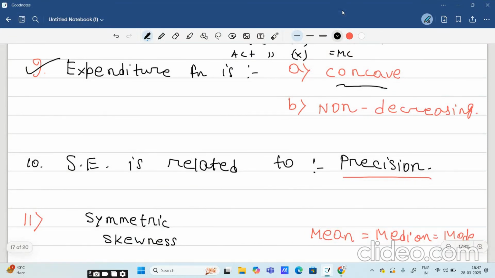That option will not be true. What I am telling here is that the expenditure function gives you maximum utility from minimum budget. But there was another option, that is C, that was telling that the expenditure function gives us maximum utility by maximizing our budget. That option will be wrong. These two options will be correct only. Okay, if you have ticked these two options, you will get the marks.